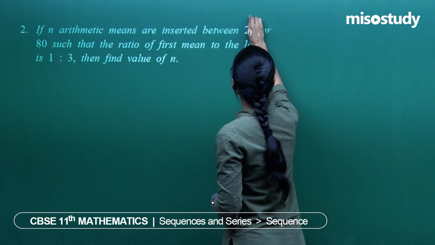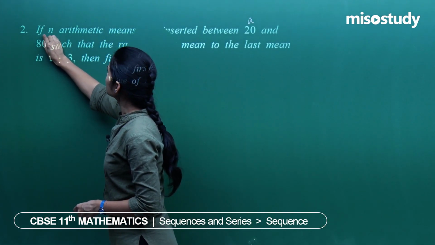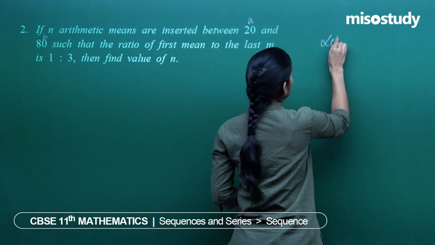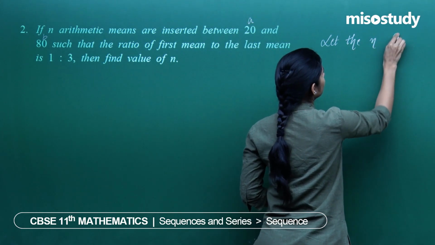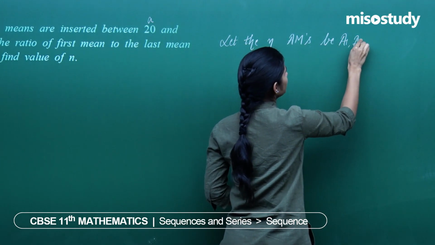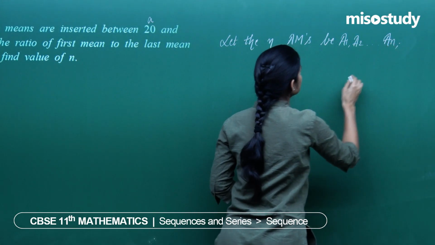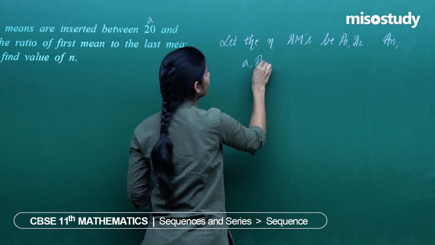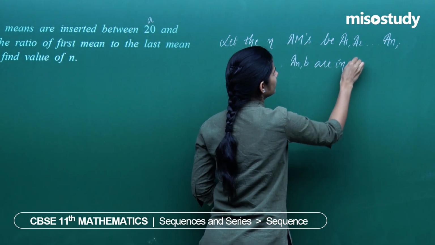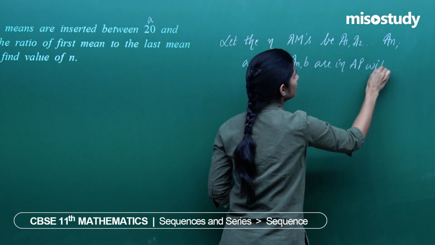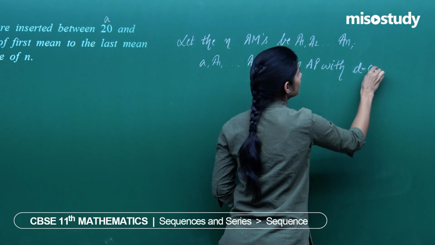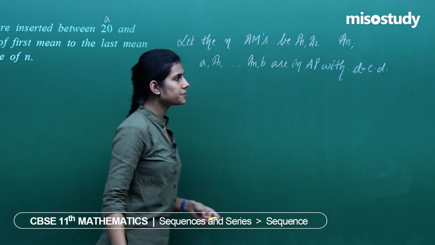Now I am taking this 20 as A and 80 as the quantity B. In this situation, I am saying let the n arithmetic means be A1, A2 and so on An, such that A, A1, and so on An, B, they are in AP with common difference equal to D.